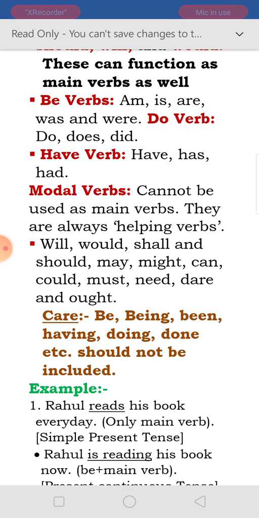But can, could, will, would, shall, should, may, might, must, need, dare and ought, they will not be used as a main verb. They will always be a helping verb. That means they will follow the main verb. Okay. Next. Be, being, been, having, done, doing, etc. should not be included.